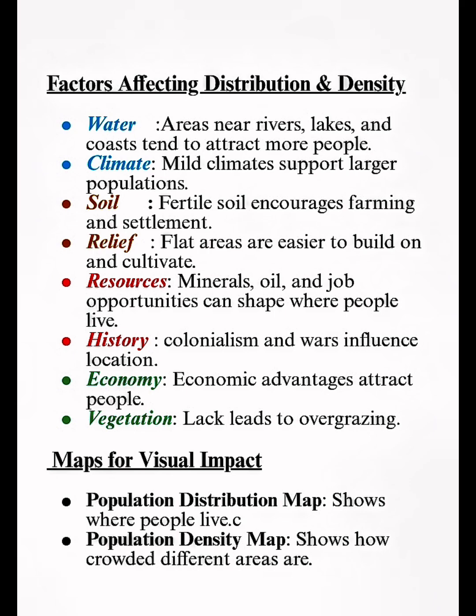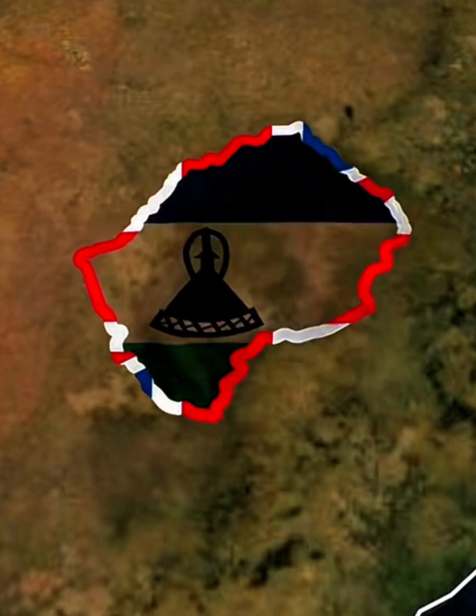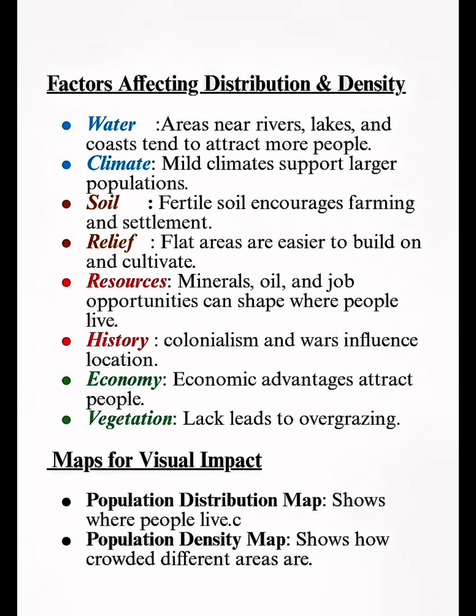If it was colonized, for example, let's take our neighboring country, Lesotho. It was colonized by the British. And so now they have a certain culture or certain rituals that they may do, or even words that if you look at the British, you'll see that they have in common. The 7th is economy. Economic advantages attract people. That is true. Vegetation lack leads to overgrazing.